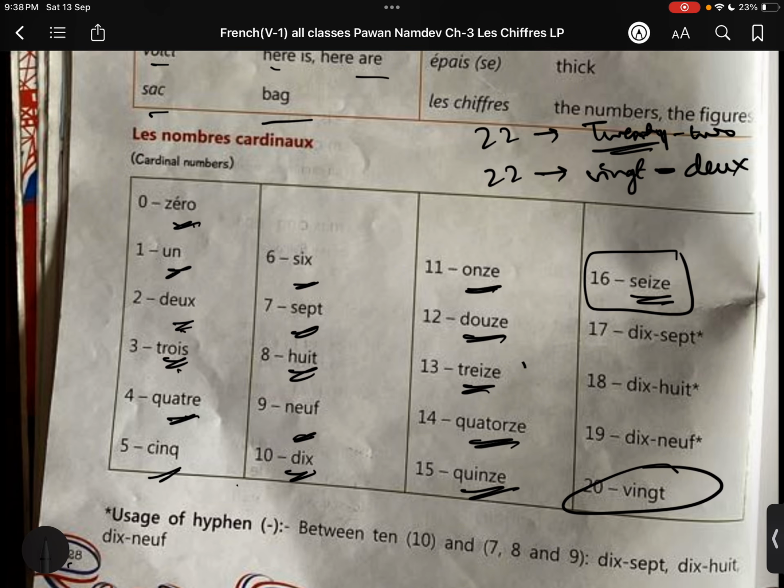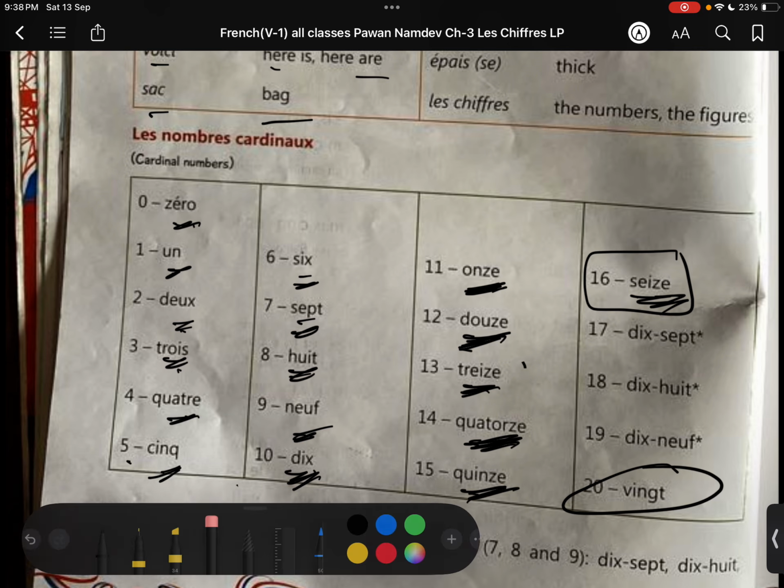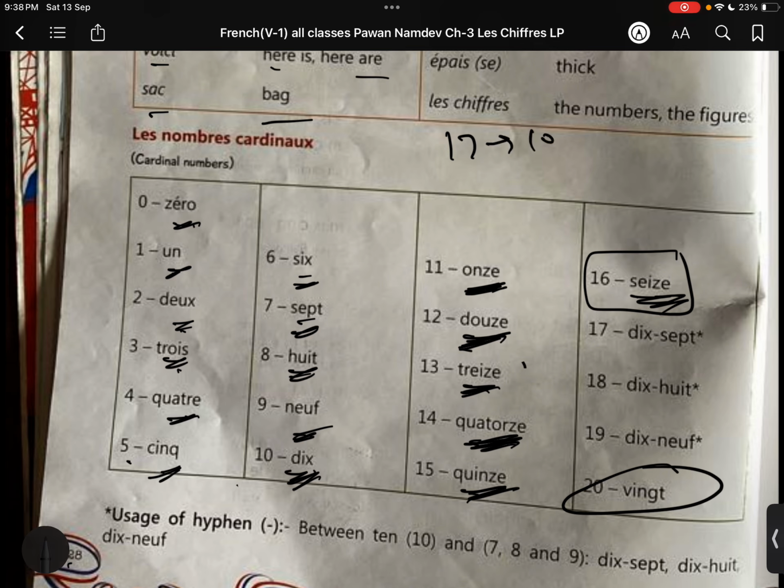0, 1, 2, 3, 4. 4 means 4. Okay, you can easily see. 5, 6, 7, 8, 9, 10, 11, 12, 13, 14, 15, 16. After 16, numbers are easy. You can easily write 17 as 10 plus 7, and 10 is this, 7 is sept. Why am I using this symbol? To just make those two words into a singular form. Voila. 18 is these, 10 and 8.